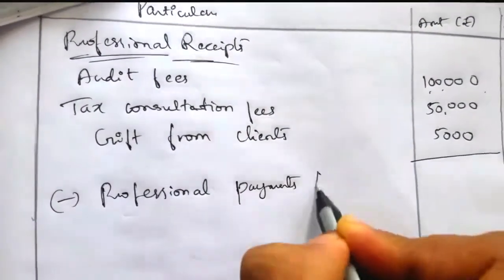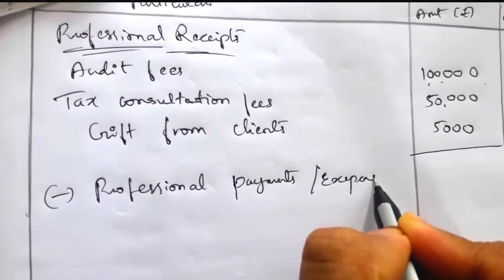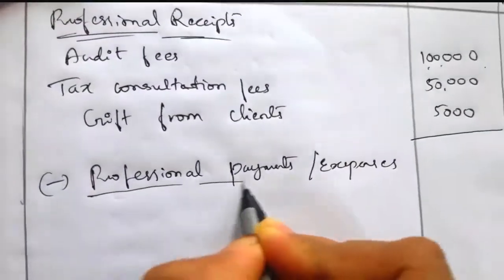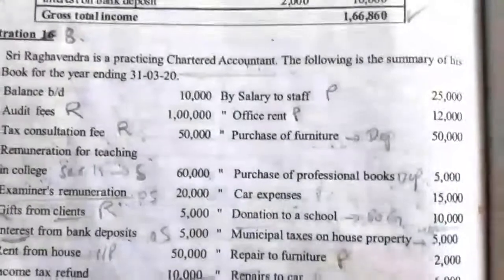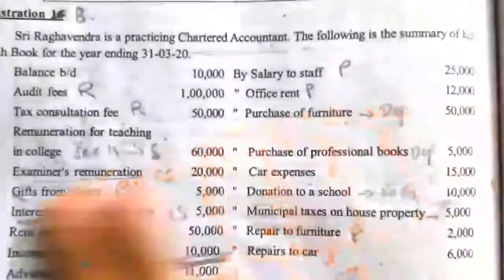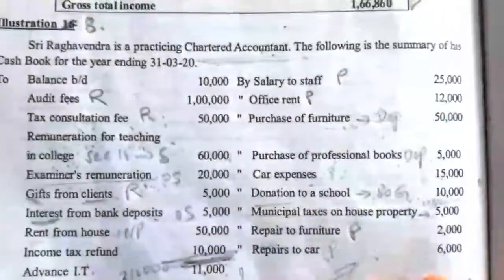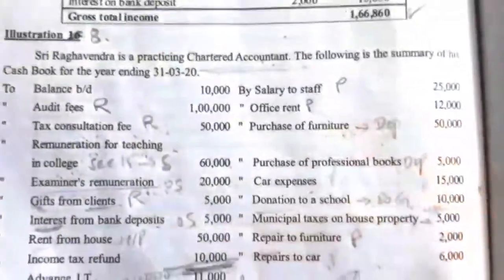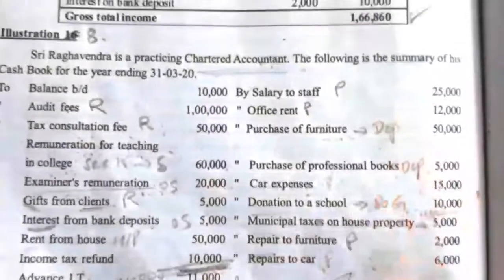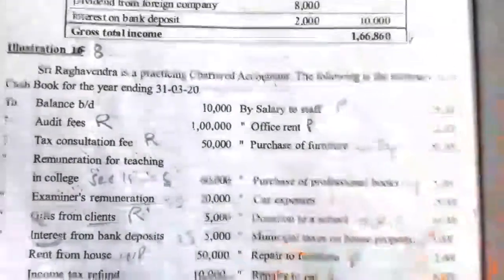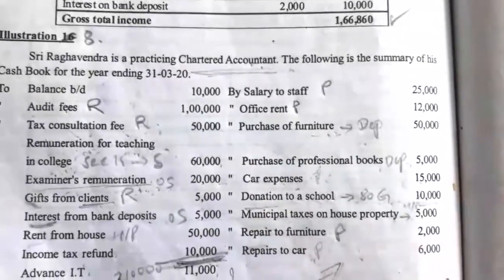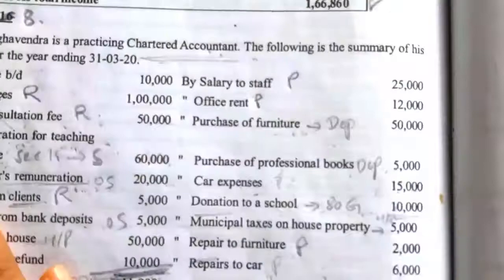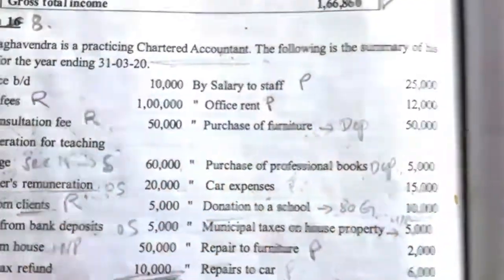Professional payments or expenses we will take one by one. To write this we have to see the payment side of the cash book. Here this chartered accountant has made some payments. With the help of these payments we have to find only the professional related payments, and only those payments we have to write under the head professional payments. So we'll take one by one.